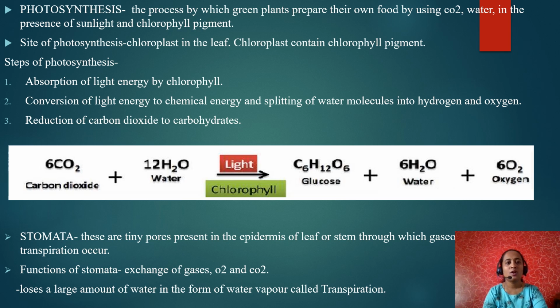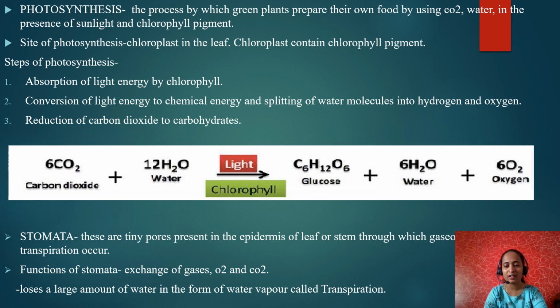What are the functions of stomata? As I told you already, the main function of stomata is exchange of gases and loss of large amount of water in the form of water vapor, called transpiration. So stomata is a place where exchange of gases takes place and also transpiration. What is meant by transpiration? Loss of water in the form of water vapor. Loss of excess water in the plants.